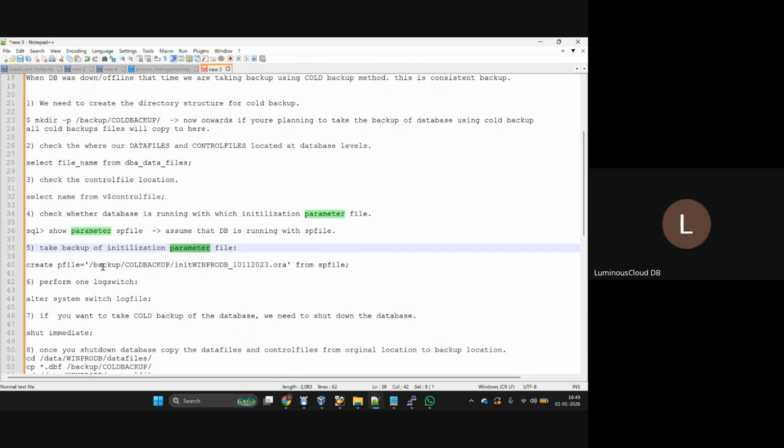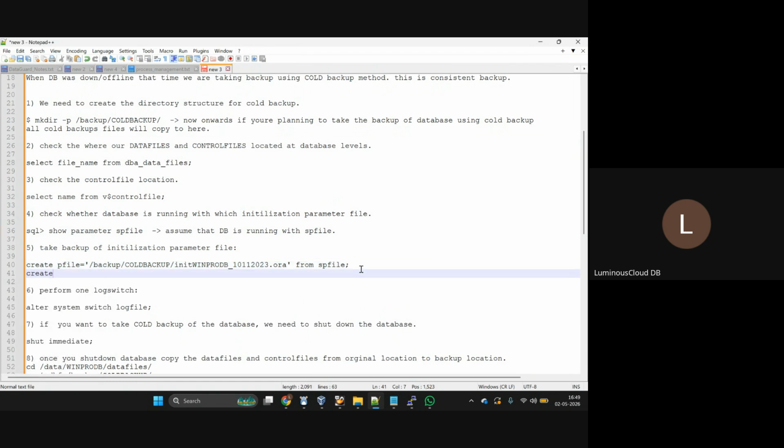Take a backup of the initialization parameter file. How to take it? Create pfile from spfile. See, if I create like this, what will happen? It will create the pfile in the Oracle Home dbs location.